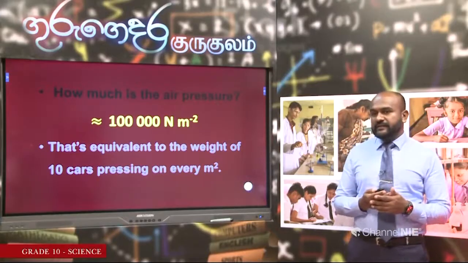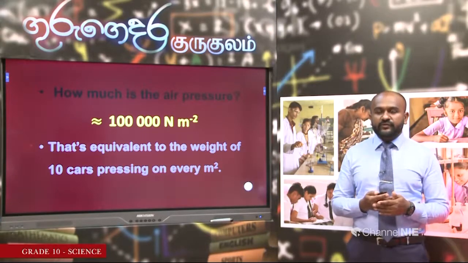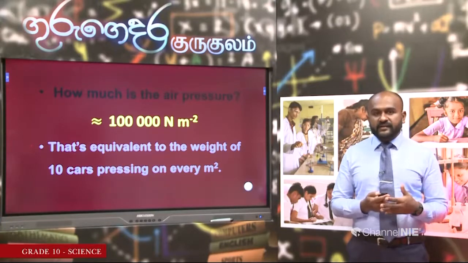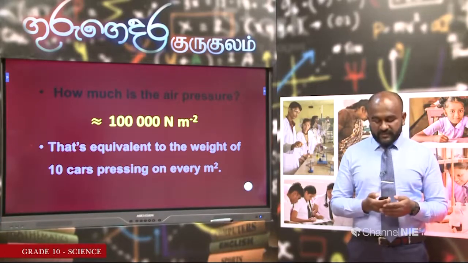One car is 1000 kilograms. If we take the weight of a car, you have to multiply that by acceleration due to gravity, which is 10 meters per second squared. Then the weight of one car will be 10,000 Newtons. As there are 10 cars, that is 100,000 Newtons. When you place 10 cars on top of each other on 1 square meter, the pressure will be 100,000 Newtons per square meter. So, that is why I said that the atmospheric pressure is roughly equal to 100,000 pascals. This is like the pressure exerted by 10 cars kept on each other on 1 square meter.